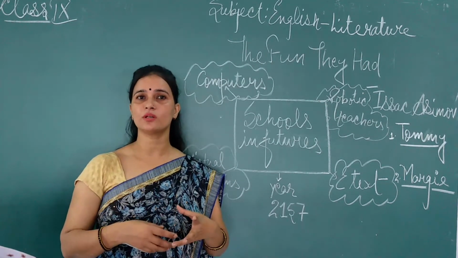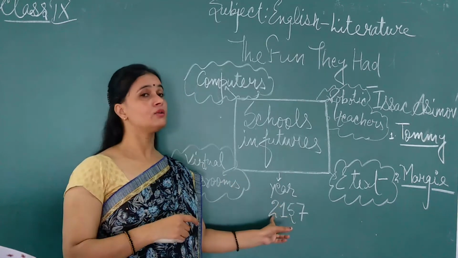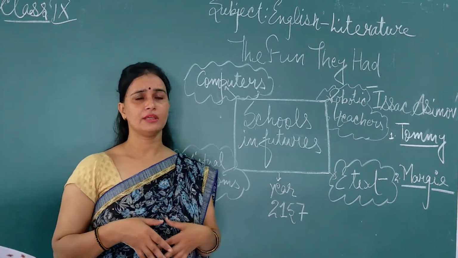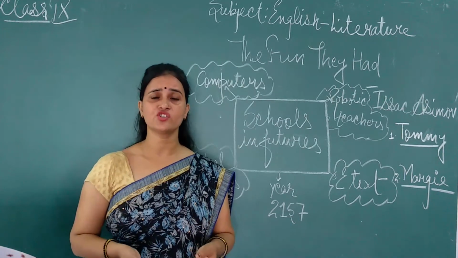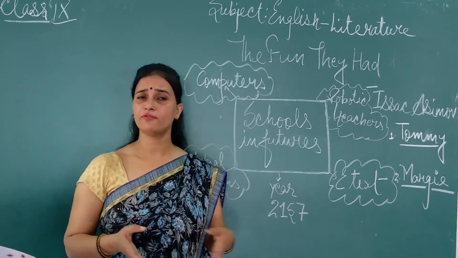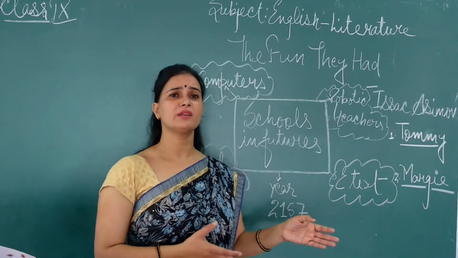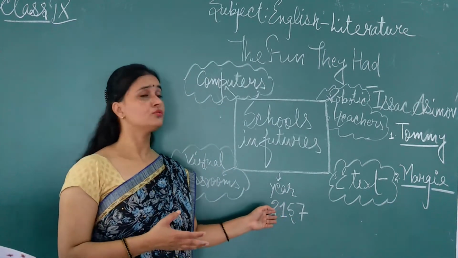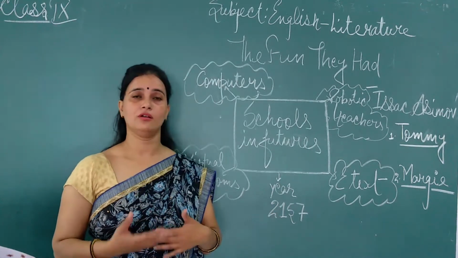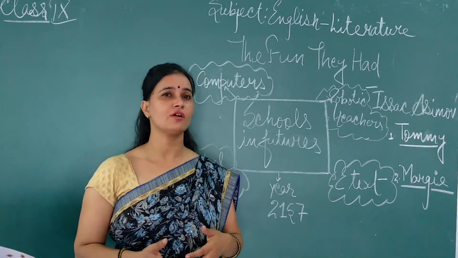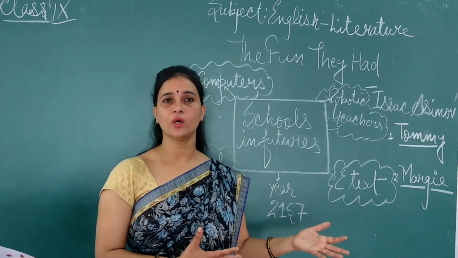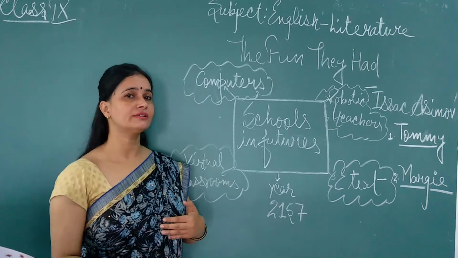It means folded lines were there, because here we are talking about 2157. That book was printed in the present time, that is, 2020 or before it, and we are talking about 2157. So obviously, if we open this book, the pages will be very yellow and you will find folded lines on it. That's why he showed that book to Margie.